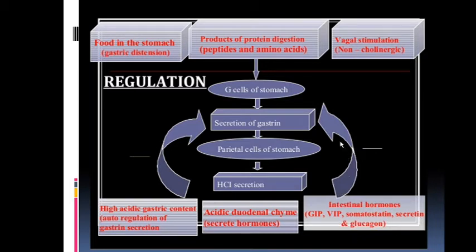These intestinal hormones regulate the secretion of gastrin, or you can say decrease the secretion of gastrin, as well as when there is high acidic content, through negative feedback there is a decreased secretion of gastrin. It is a very good diagram to understand the regulation and role of gastrin.